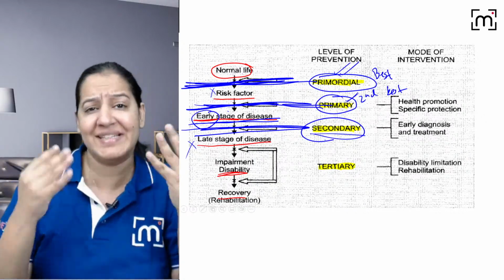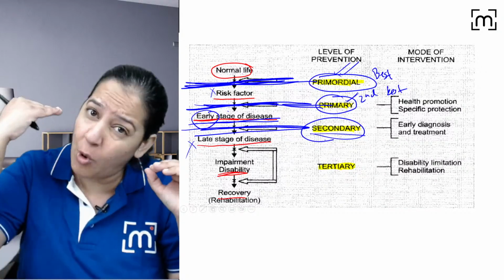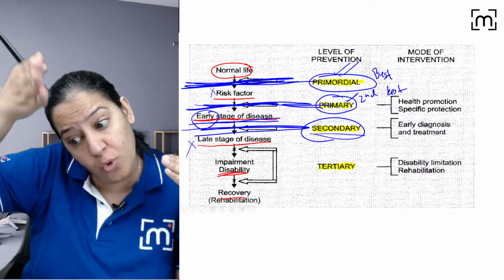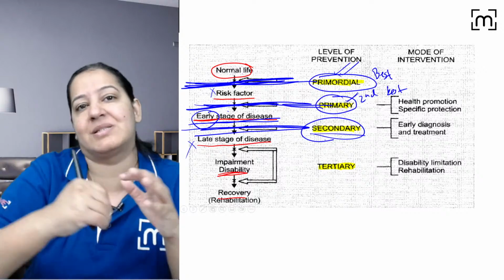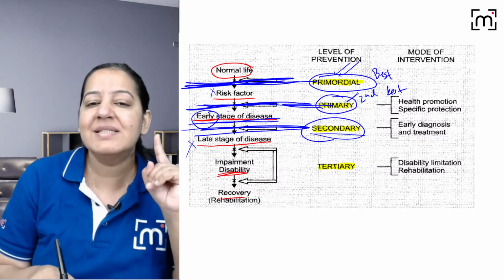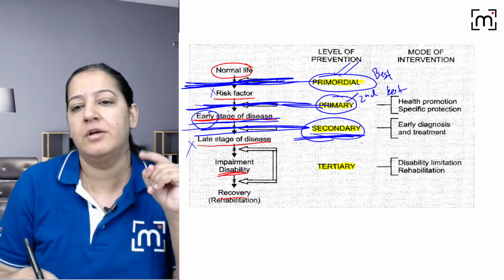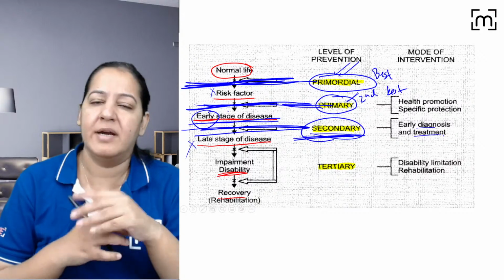At least disease हो गया है, ठीक है, हो गया, लेकिन early stage में ही उसको halt कर दो. Do not let the disease go to late stage. You are halting at early stage. Right, so that is known as secondary. Secondary is always diagnosis and treatment. You do the early diagnosis, you take the treatment. It is always about treatment.